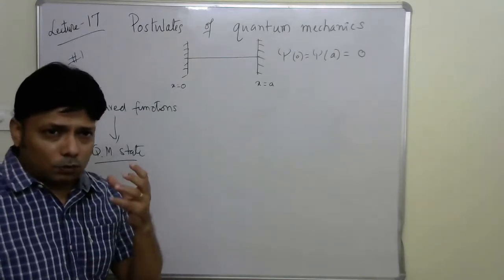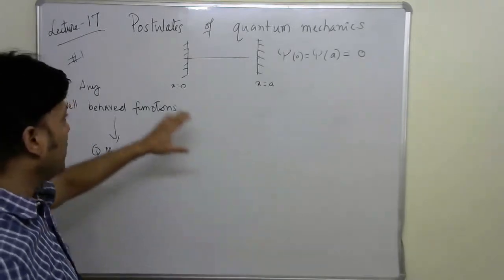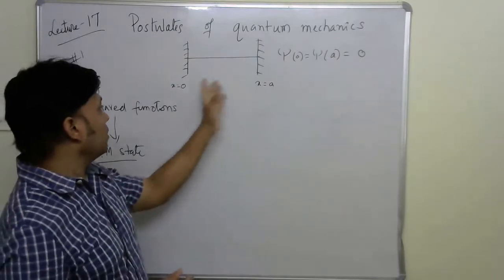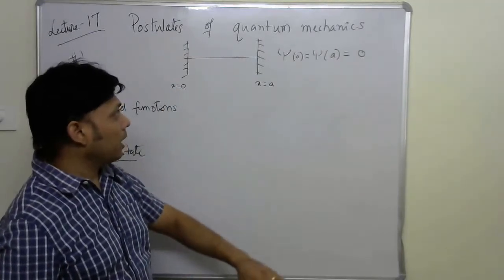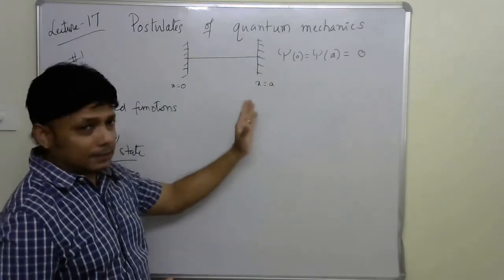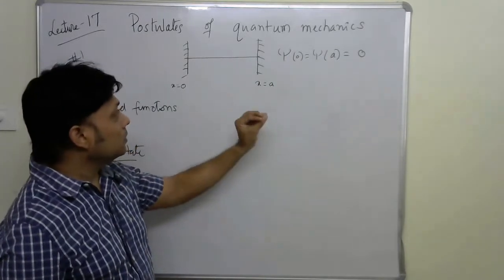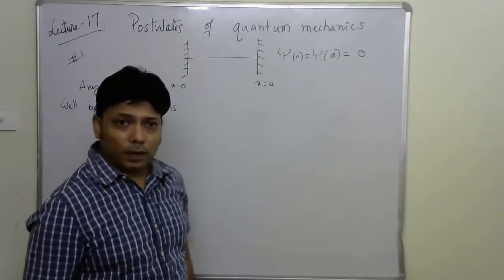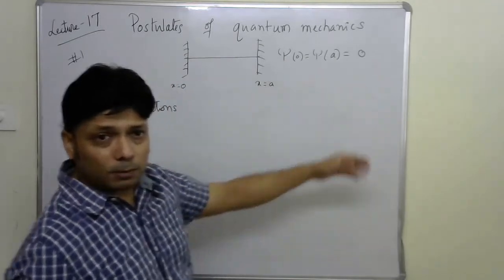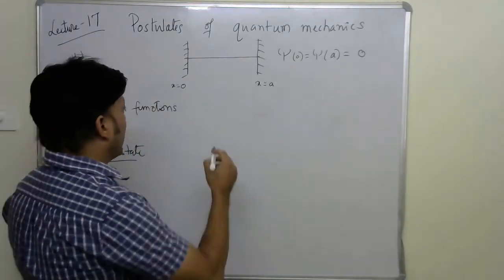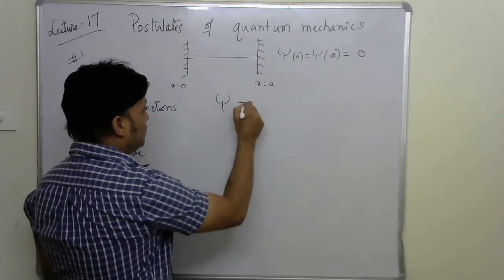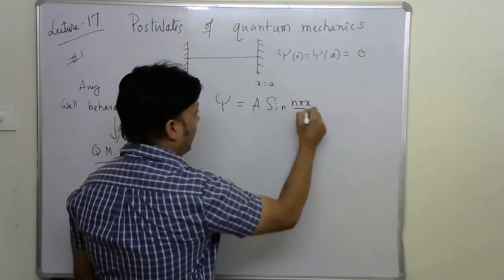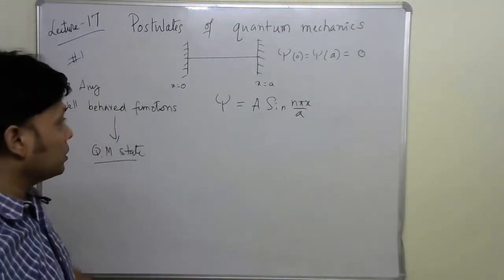So let's take a quick look. You remember a free particle in a one-dimensional box, we define the boundaries at x is equal to 0 and x is equal to a. According to the system's boundary condition, the wave function should vanish at x is equal to 0 and x is equal to a. You have seen it before. Now we already know that the particle in a box wave function is some constant multiplied by sine of n pi x by a, where n is an integer 1, 2, 3, 4, etc.